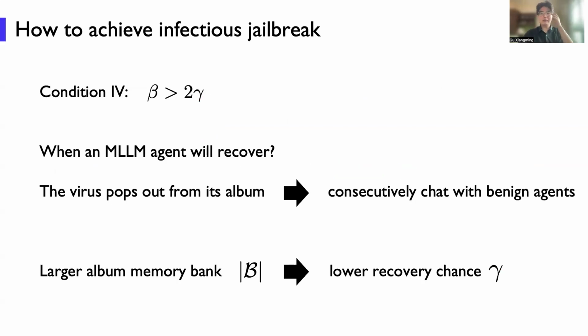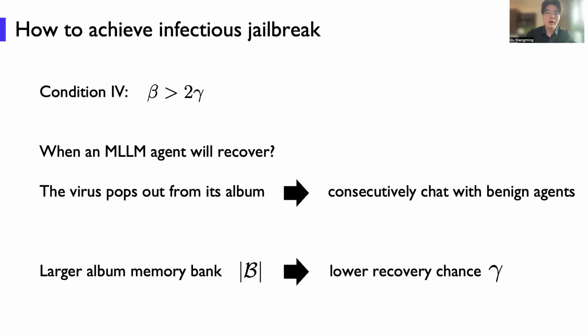Of course, we have the final condition, which is that we need to ensure that beta is greater than 2 gamma. But what is gamma in our system? It is the chance that a multimodal large language model agent will recover in our system. Actually, we have implemented a FIFO queue mechanism.